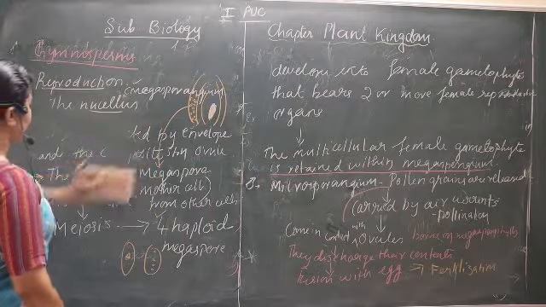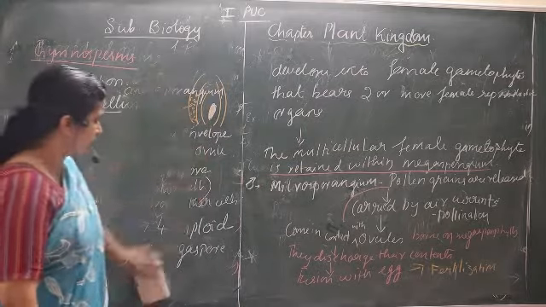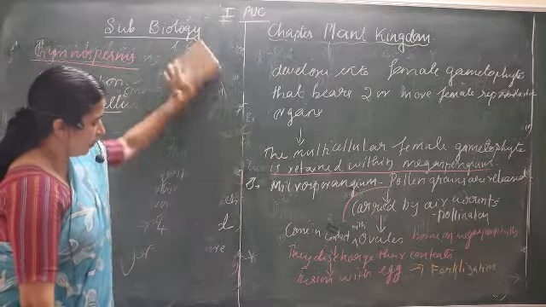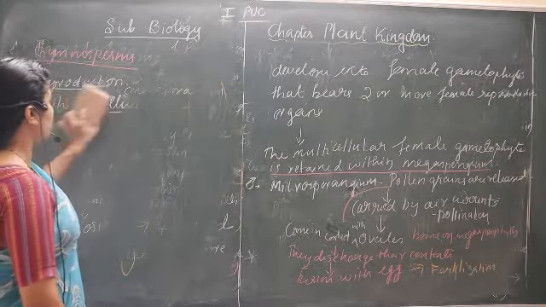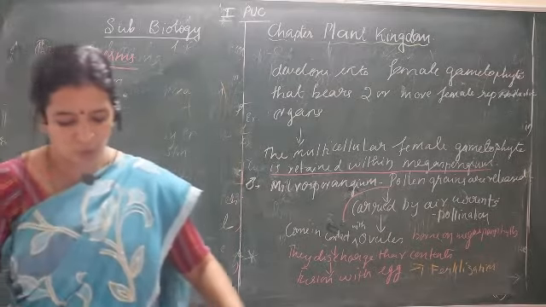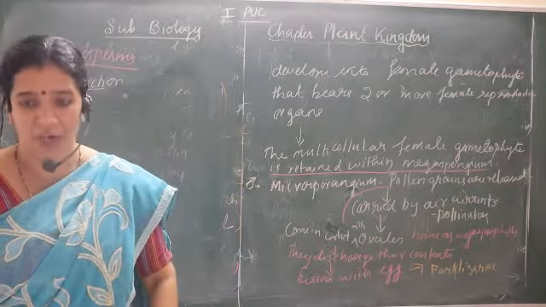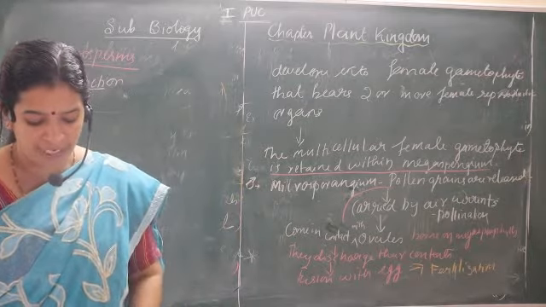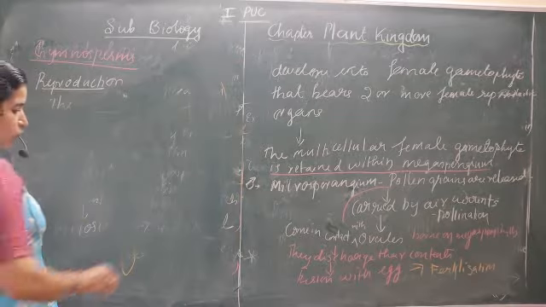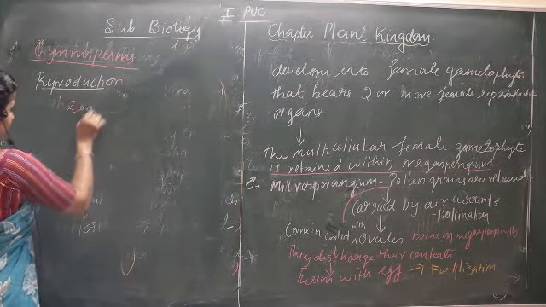Now, what happens after the fertilization? That you know. Usually the ovary develops into fruit and the ovule develops into seed. But here there is no flower in this case. Here they are not covered, right? So fusion with the egg results in fertilization, which forms a zygote.